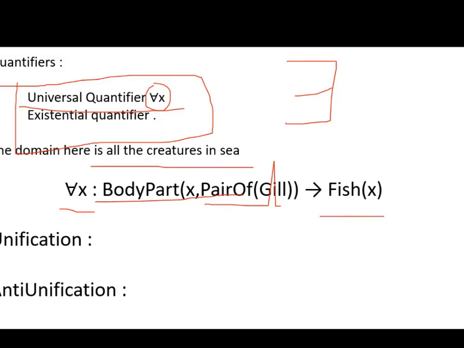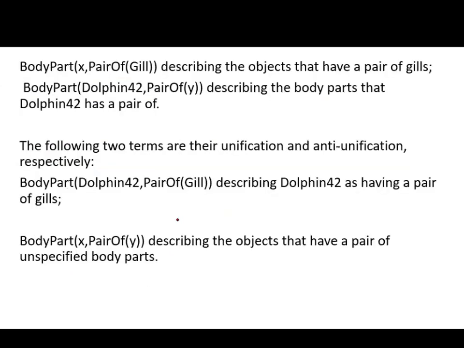Now, what are the terms called unification and anti-unification? We can see with an example. The body part of X comma pair of gill describes the objects that are having pair of gills. This is a proposition. Body part dolphin 42 comma pair of gill has two pairs. Body part X comma pair of Y is again describing another variable, my dear friends.